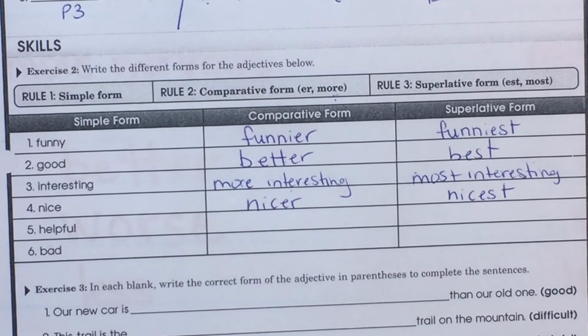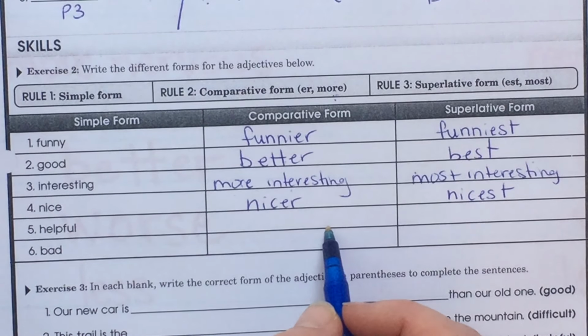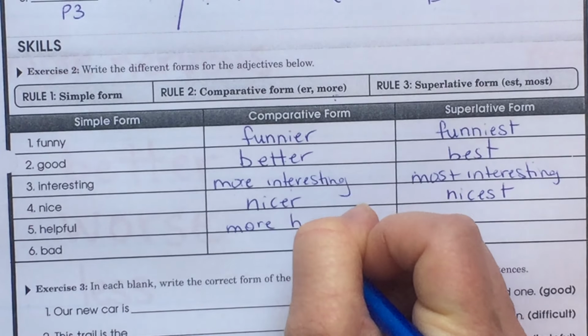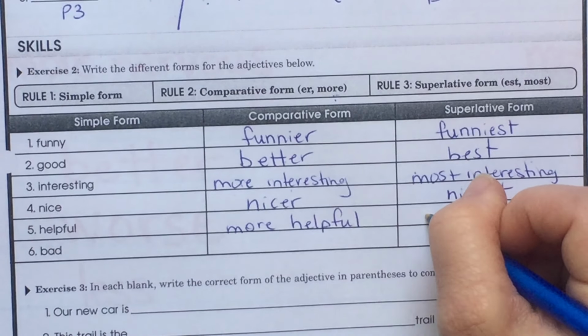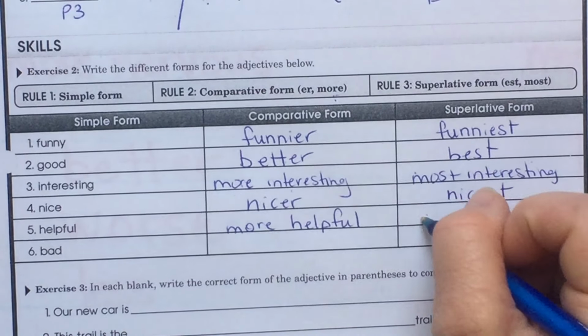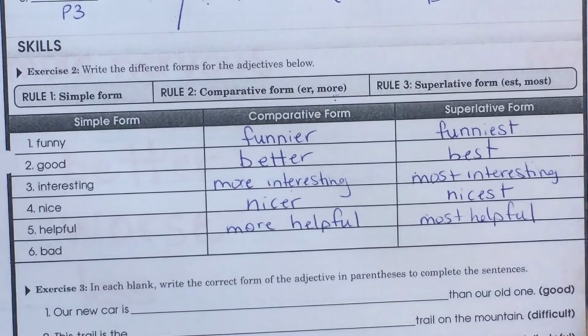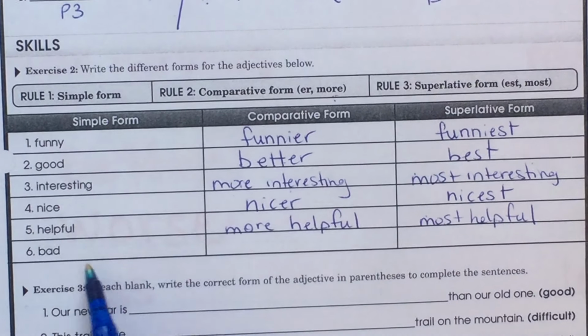Helpful. What do you think? Helpfuler? No. More helpful. And since we used more here, we're going to use most here. Most helpful. Bad. Do you remember how we do bad?